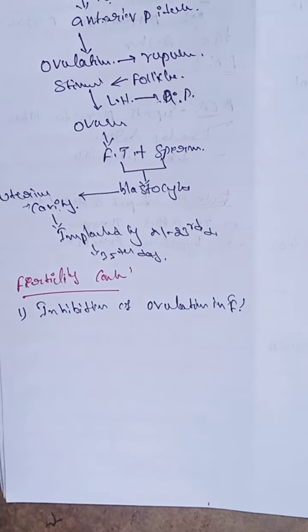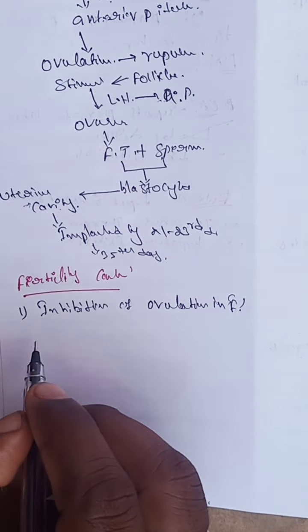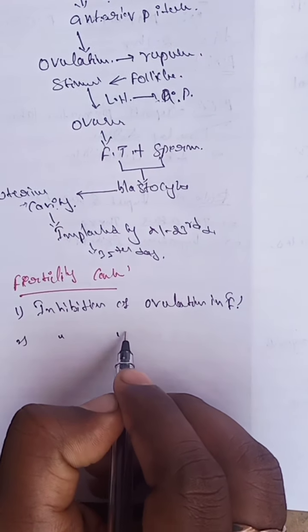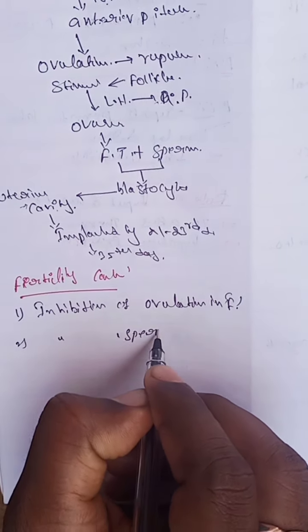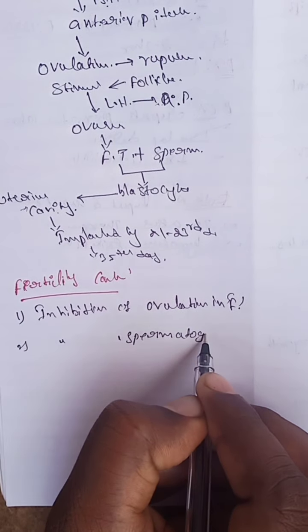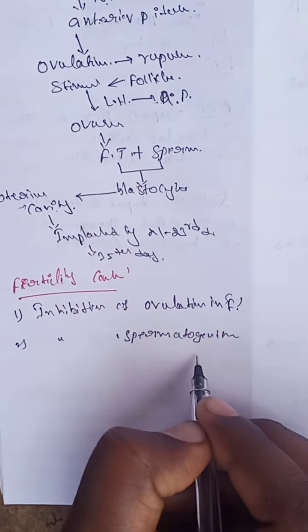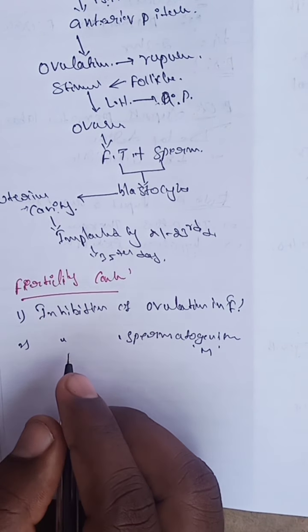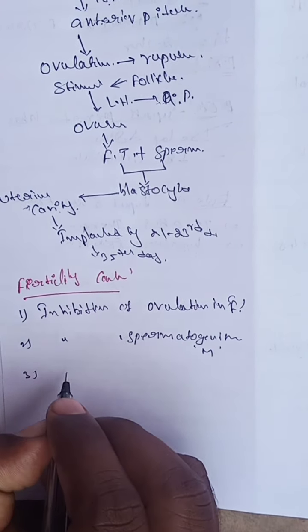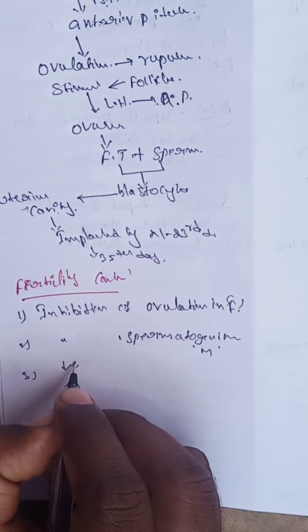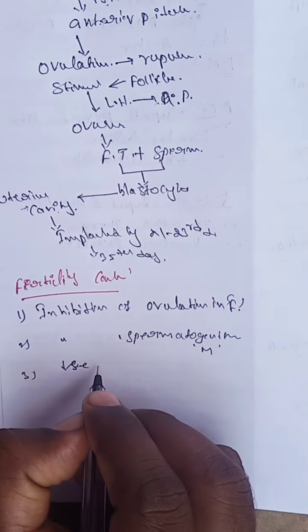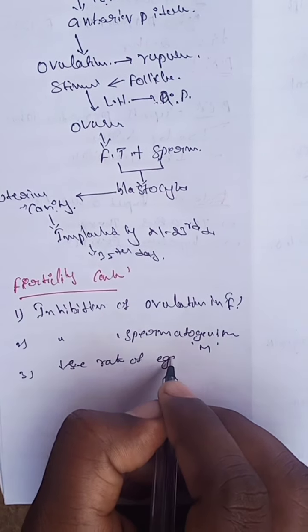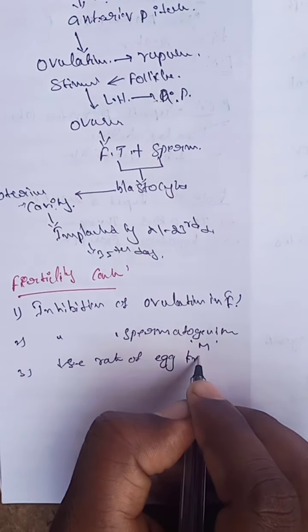The next one is inhibition of the spermatogenesis process in males. The next one is decreasing the rate of egg transport.